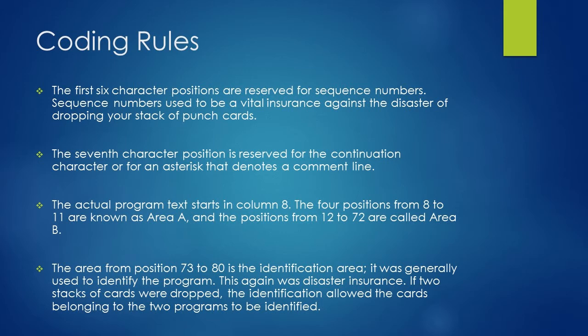Sequence numbers used to be a vital insurance against the disaster of dropping your stack of punch cards. The 7th character position is reserved for the continuation character or for an asterisk that denotes a comment line. The actual program text starts in column 8. The 4 columns from 8 to 11 are known as area A, whereas the columns from 12 to 72 are called area B. The area from column 73 to 80 is the identification area.